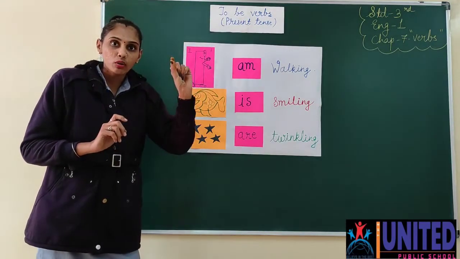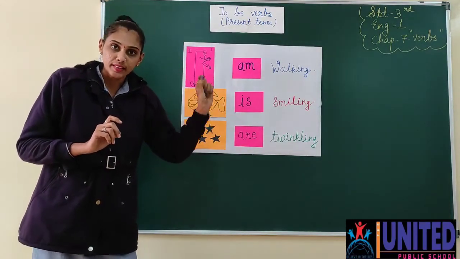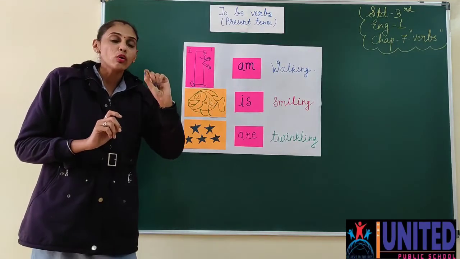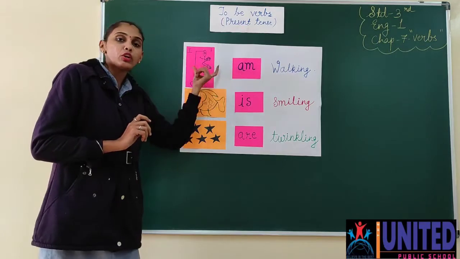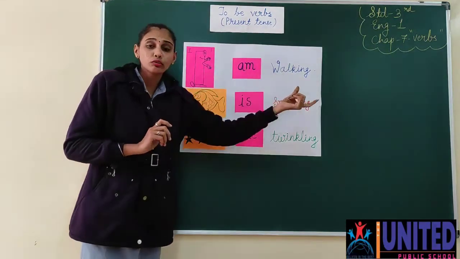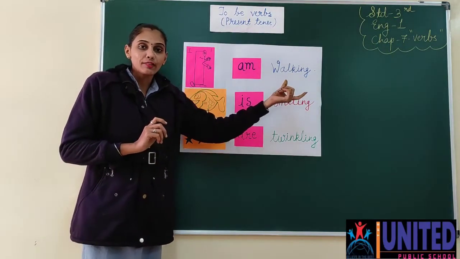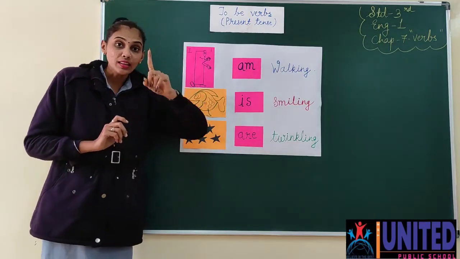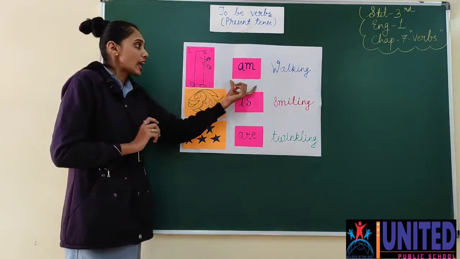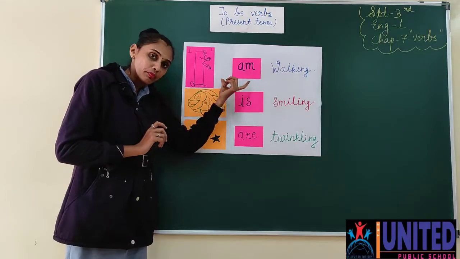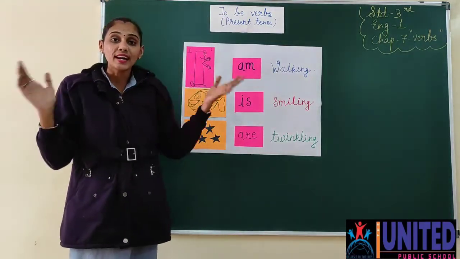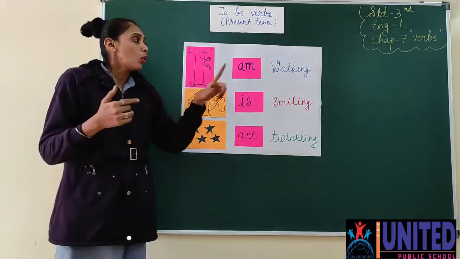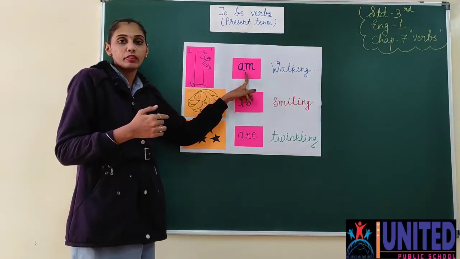If we are talking about the present tense, अगर हम present tense के बारे में बात करते हैं, then only and only am will go with I. So if in a fill-up also you are asked for the same answer, then with I you need to remember which helping verb will go? Am. I am walking, I am eating, I am dancing, I am singing. So only and only the helping verb am will go.